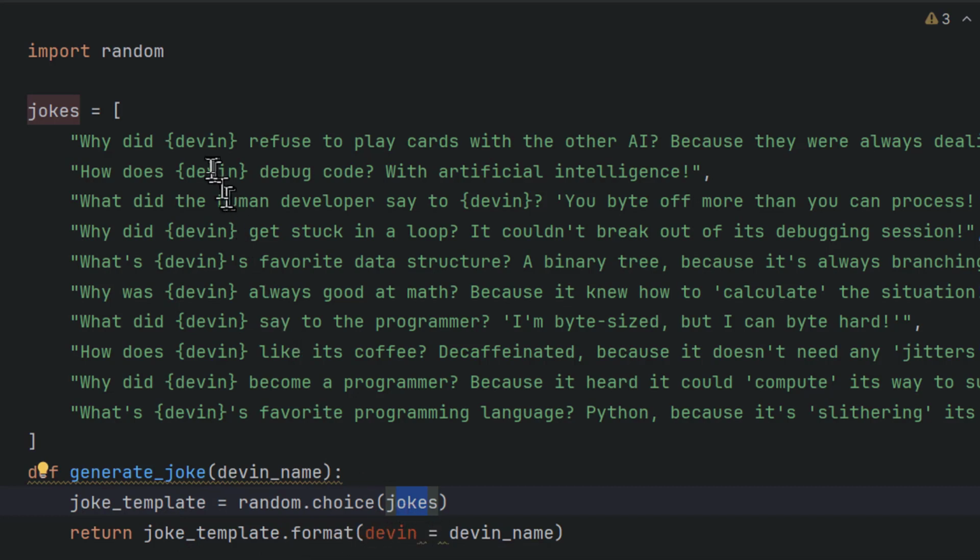Right now you see we have a placeholder in each of these jokes, Devin and again Devin, okay? So those will be replaced with a name when we use it, when we type the name in the main function.